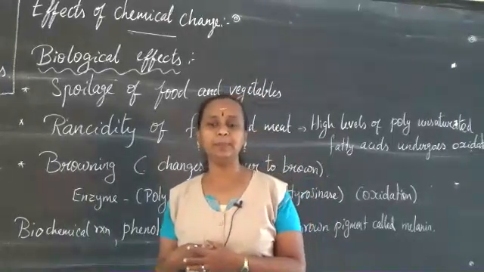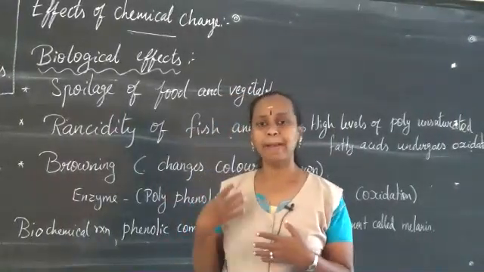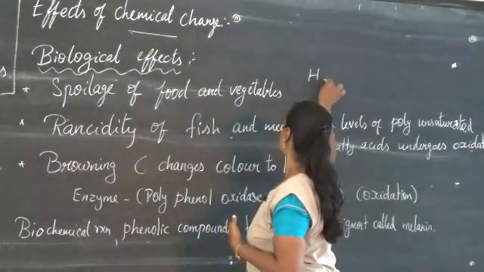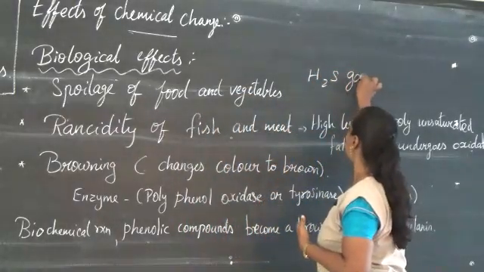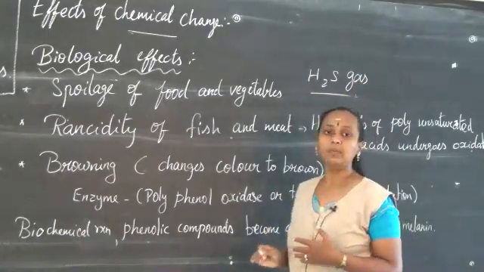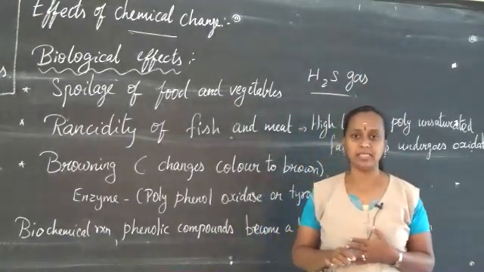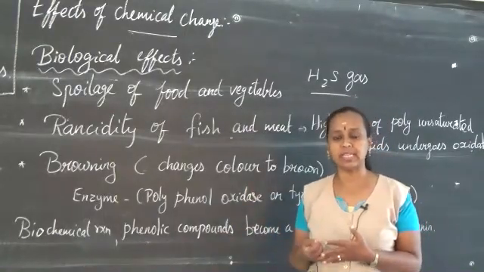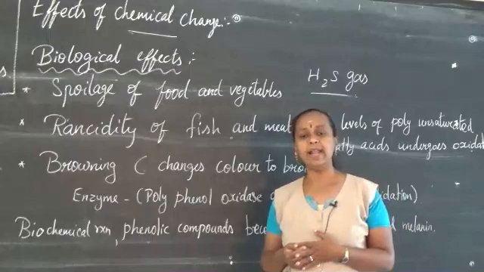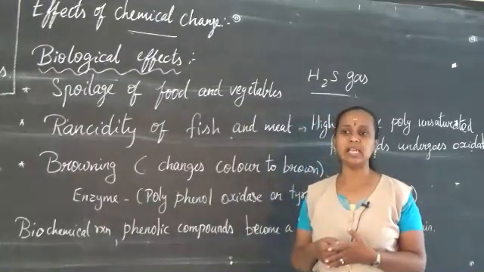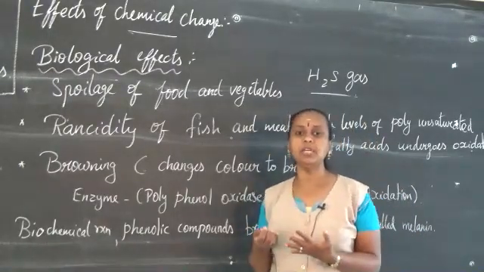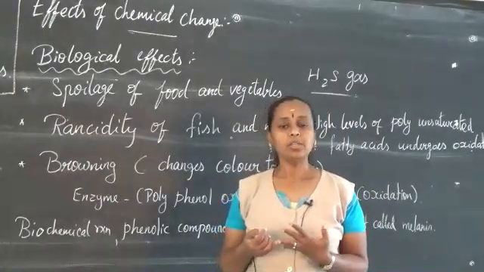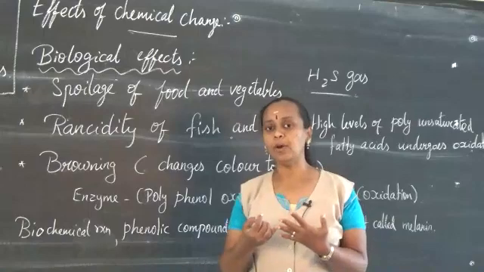I can give an example. The rotten egg gives a bad smell because of the production of H2S gas, which is nothing but hydrogen sulfide gas. The rotten egg will produce hydrogen sulfide gas. Because the enzymes produce this gas, we are getting the bad smell. And another example is spoilage of vegetables and fruits because of microbial action. So these are the reasons for the spoilage of food.